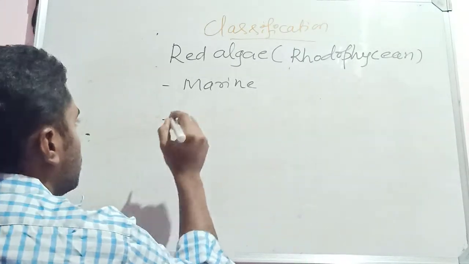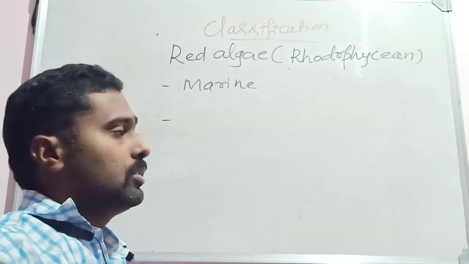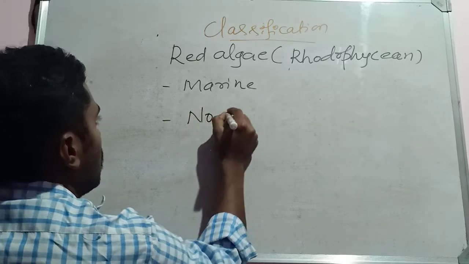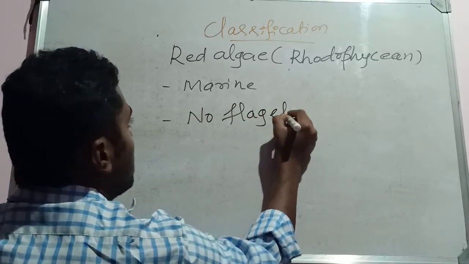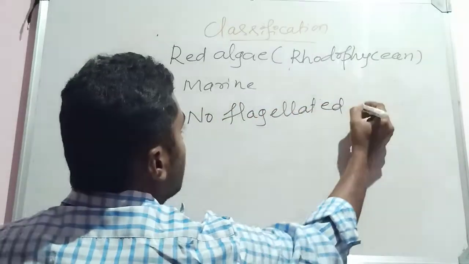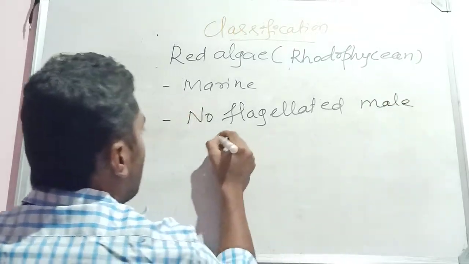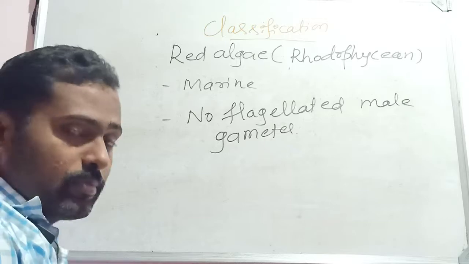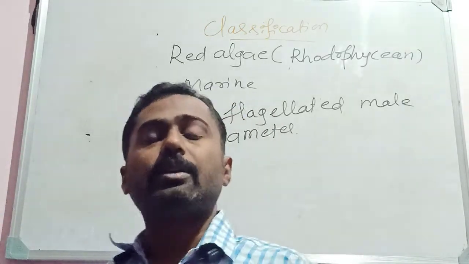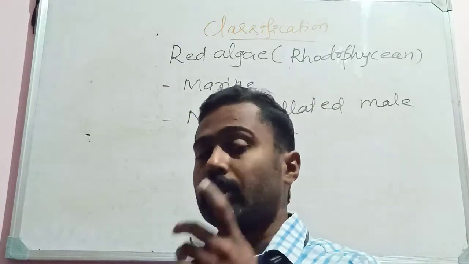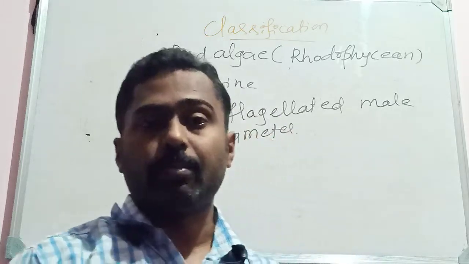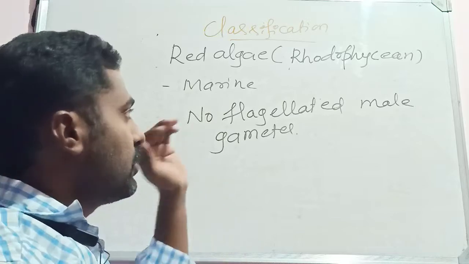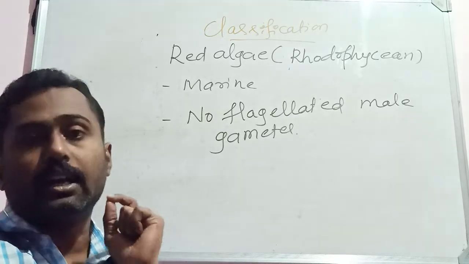And these members, remember, the characteristic feature here is that there are no flagellated male gametes. Usually the male gametes are non-motile here. But in the other members where male gametes are motile, they possess flagella, two types of flagella: whiplash and tinsel type. But in Phaeophycean members and in Rhodophycean members, the male gametes are non-motile.